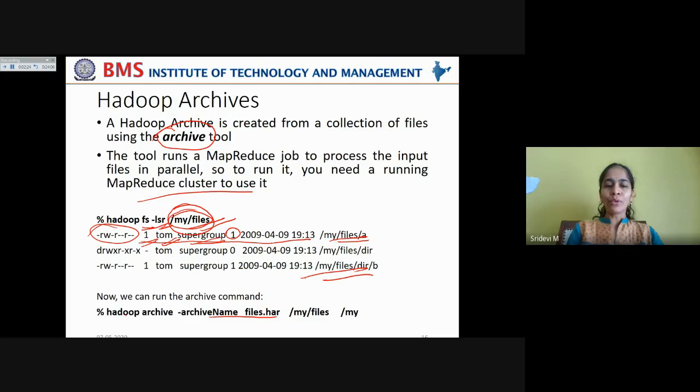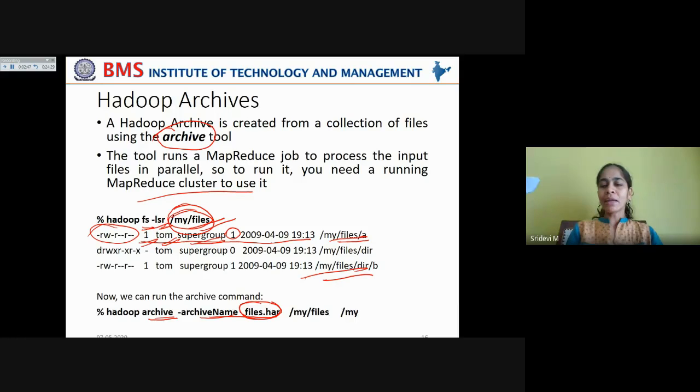Now we can run the archive command using this particular representation. Here we are using %hadoop archive, the archive program, in order to give the archive name as files.har. We are using -archiveName, which means whatever follows is the name of the Hadoop archive.